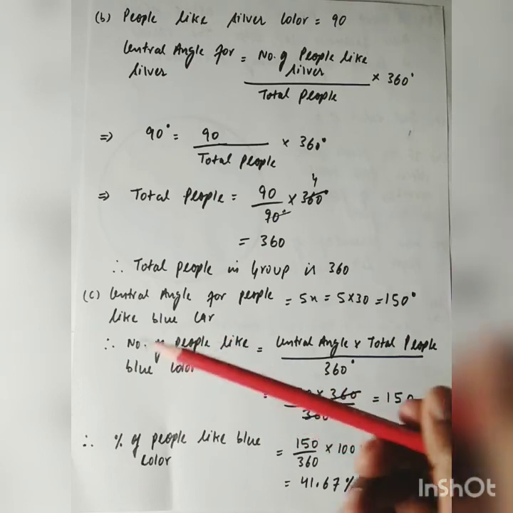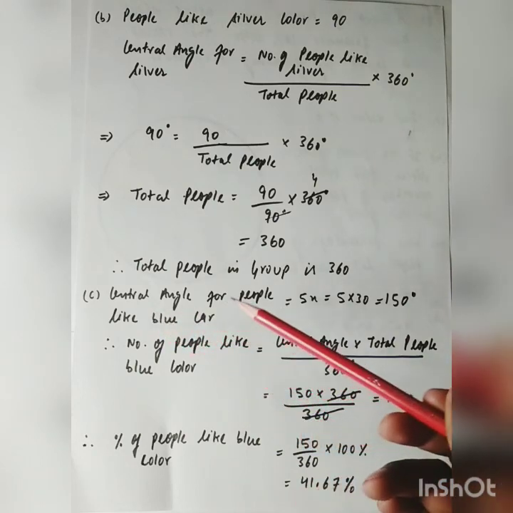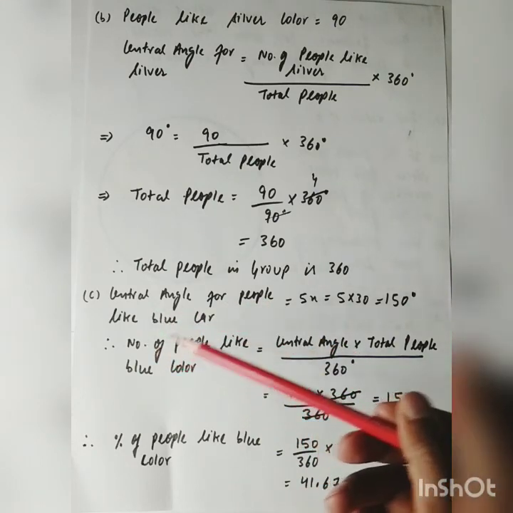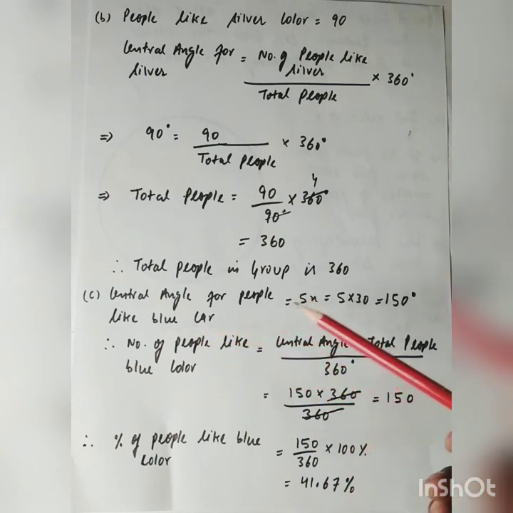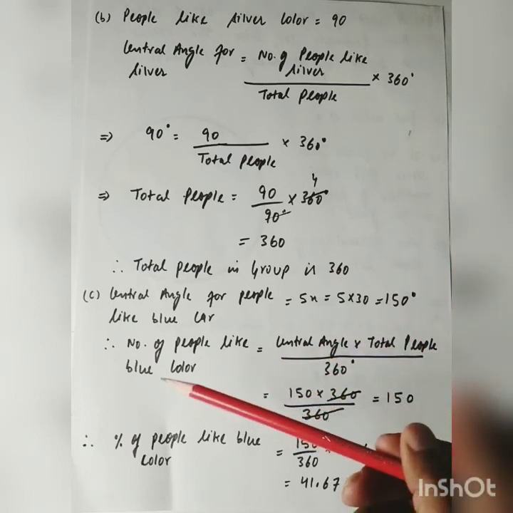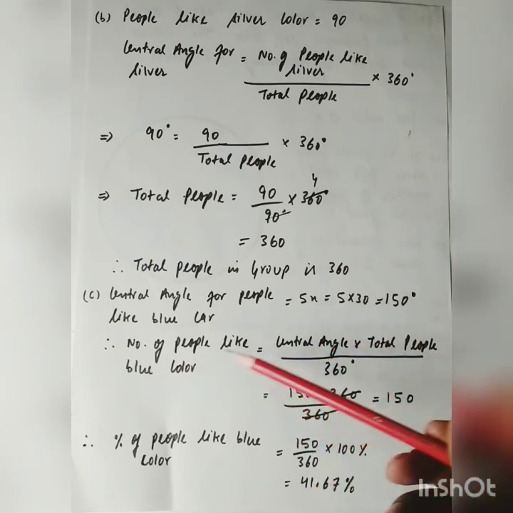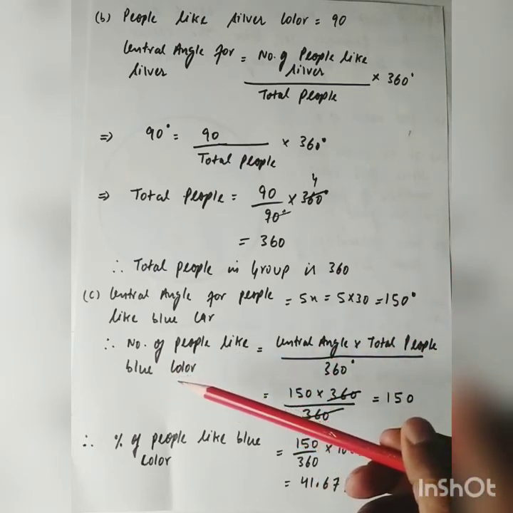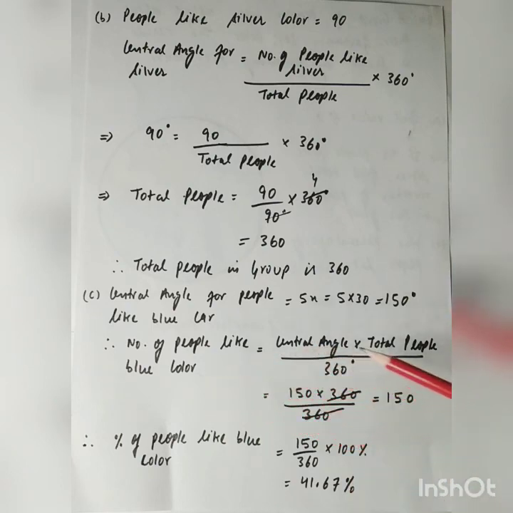Coming to C part, the central angle for people who like blue car is equal to 5x and the value of x is 30 degree. Therefore, the central angle for blue car is 150 degree. Now, the number of people who like blue color will be given by the formula central angle into total people upon 360.